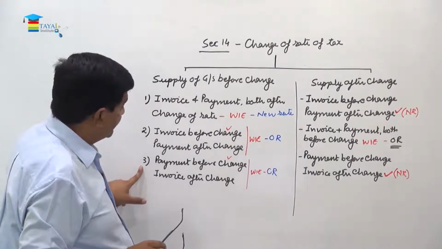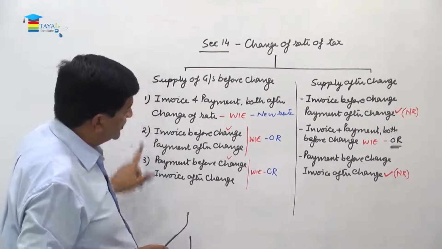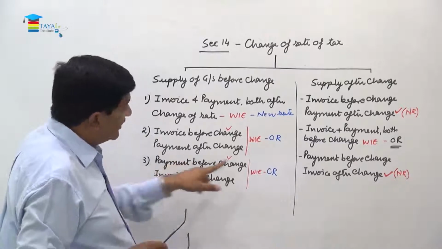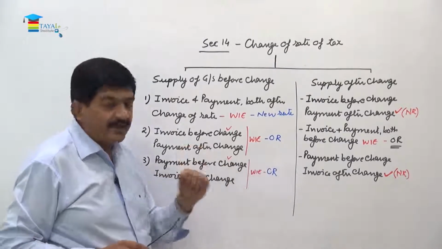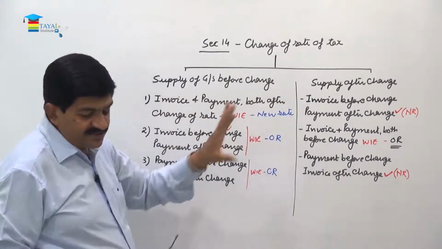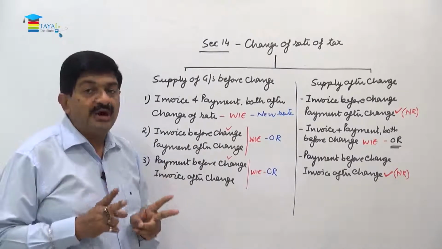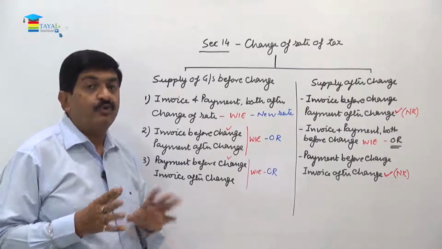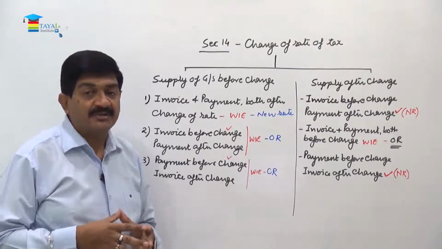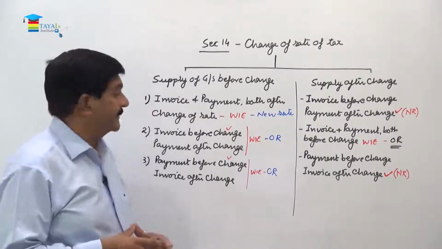In this case, payment is before the change, supply is also before the change. Again, the date of payment is important, so old rate is applicable. So in the entire thing, just understand one thing, that out of the three, where the two are, whether before or after, accordingly the time of supply is going to be decided, right?